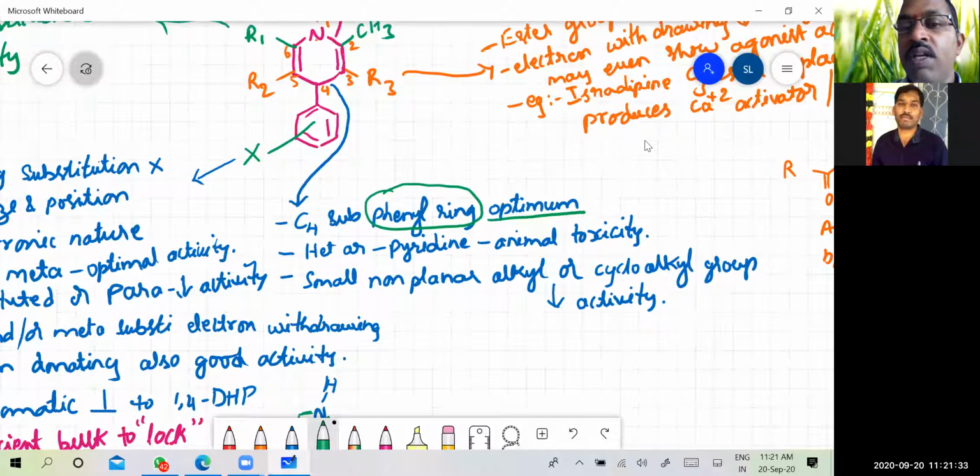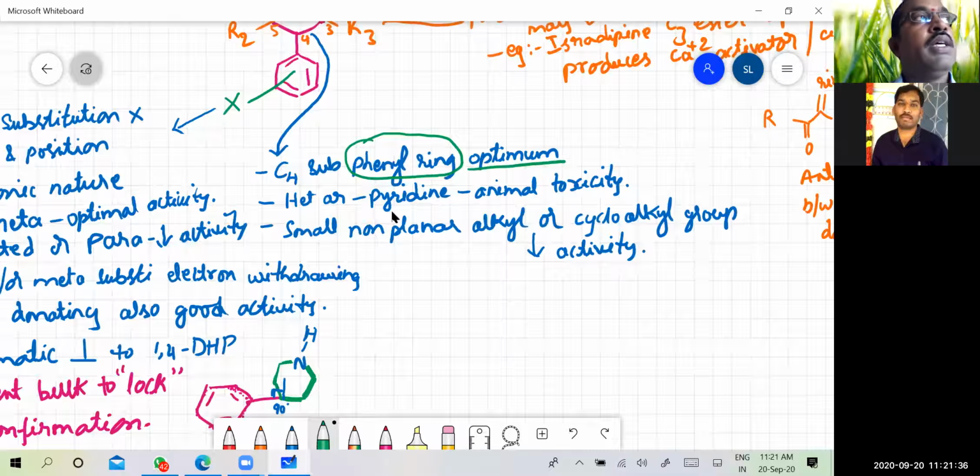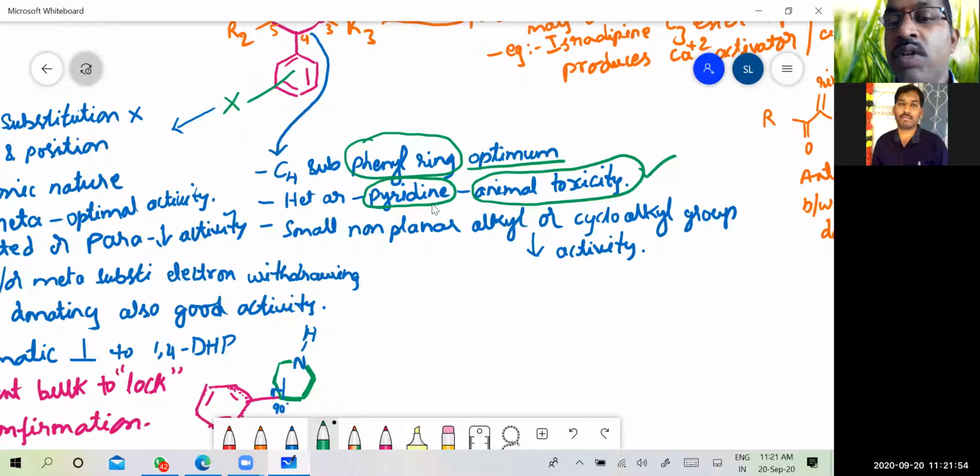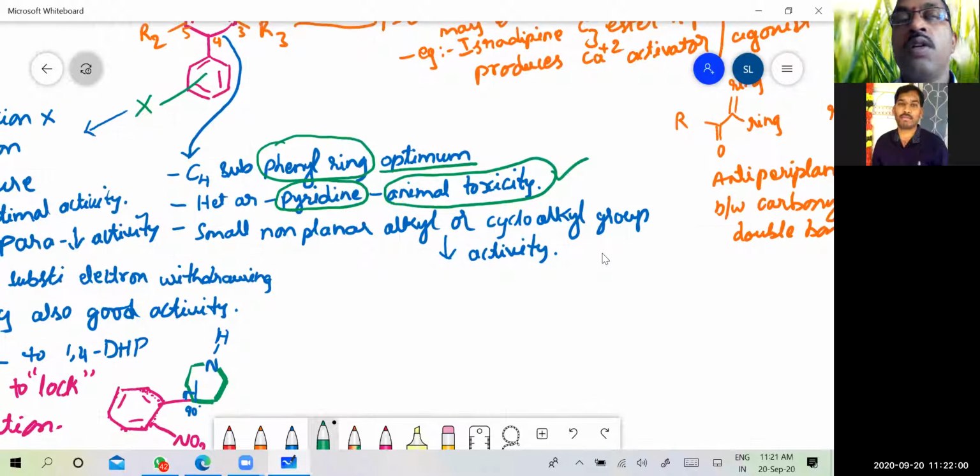But you can have heteroaromatic ring systems like pyridine. But thing is, if you substitute the phenyl nucleus with pyridine, there is the animal toxicity seen in these compounds. So we cannot use heteroaromatic compounds because of the animal toxicity. Then small non-polar alkyl or cycloalkyl groups can be substituted, but they lead to reduced activity when compared to the phenyl nucleus.